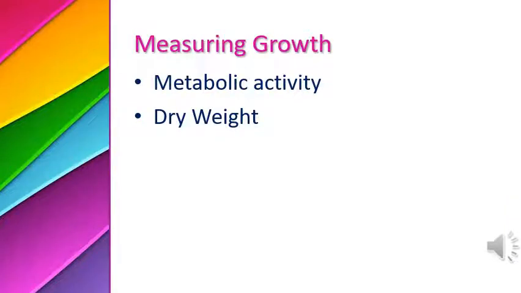You can easily measure the growth of bacteria with two other indirect mechanisms, like metabolic activity. For example, in the formation of beer, we need a specific number of bacteria for a certain time period, and then we predict the metabolic activity. With the help of metabolic activity we predict the number or growth of bacteria. At the end, there is another method, dry weight. If we weigh the bacteria, then we can also predict the growth of bacteria.